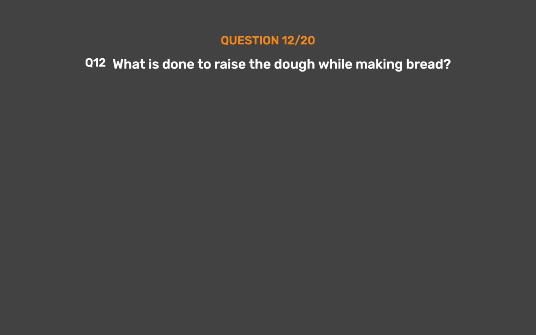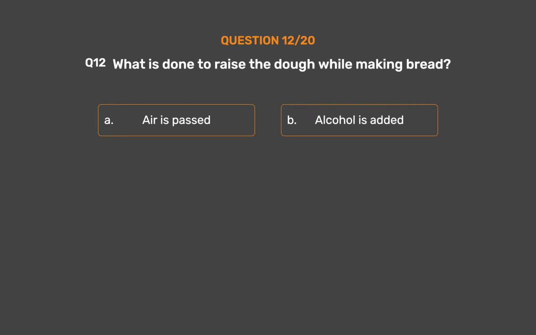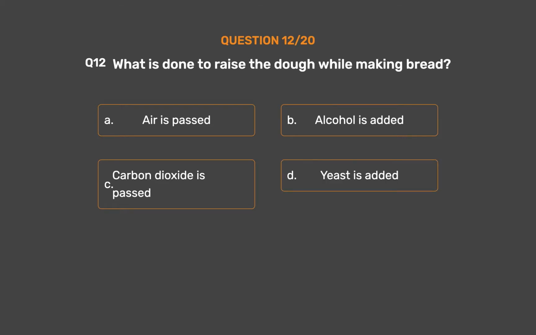Question number 12. What is done to raise the dough while making bread? Option A, air is passed. Option B, alcohol is added. Option C, carbon dioxide is passed. Option D, yeast is added. The correct answer is option D, yeast is added.